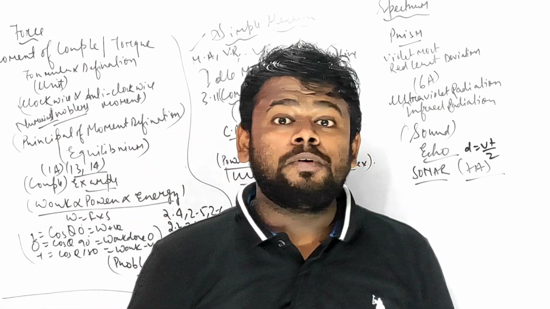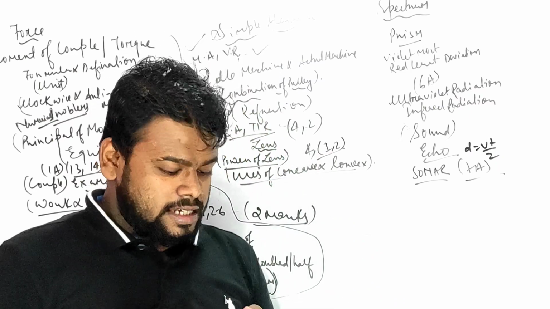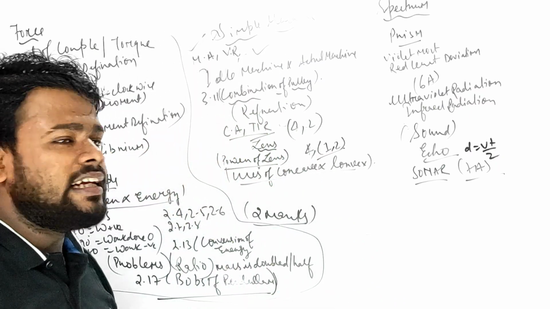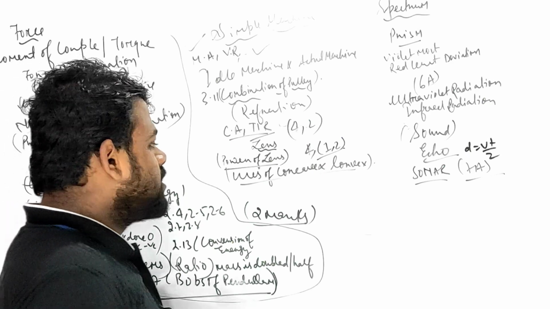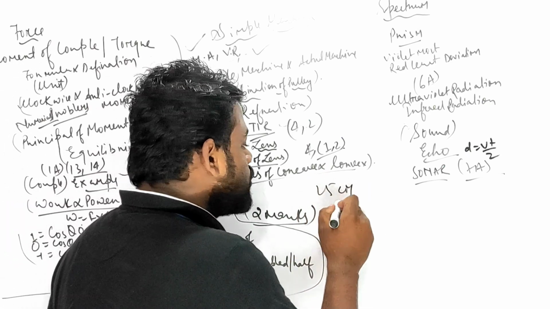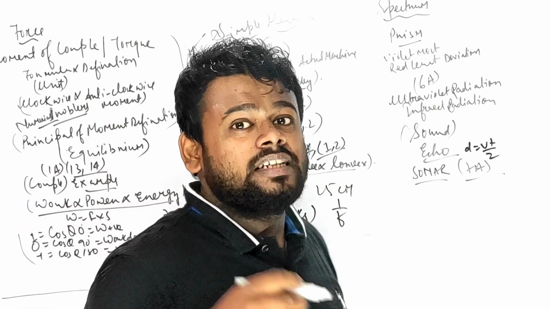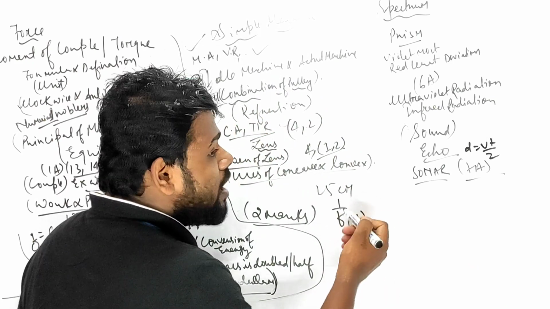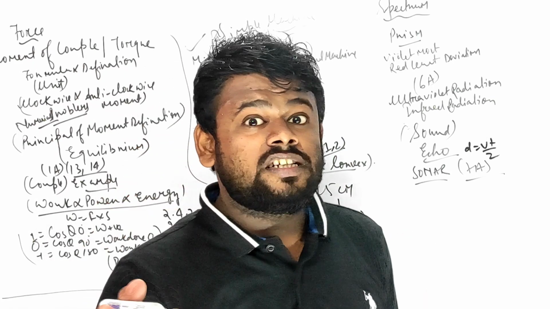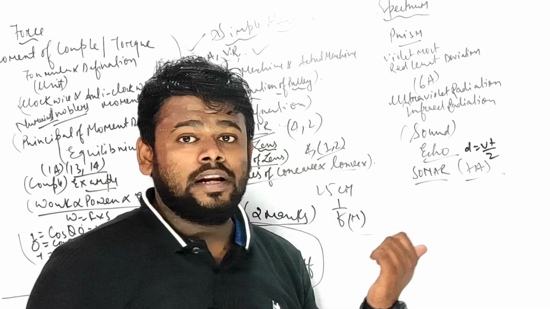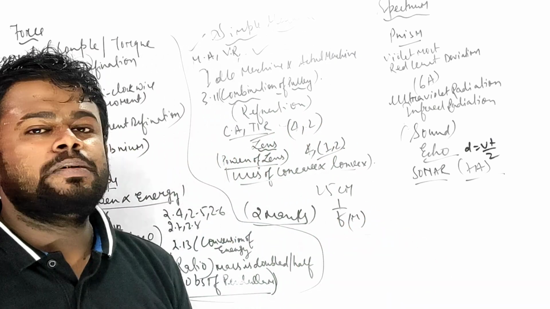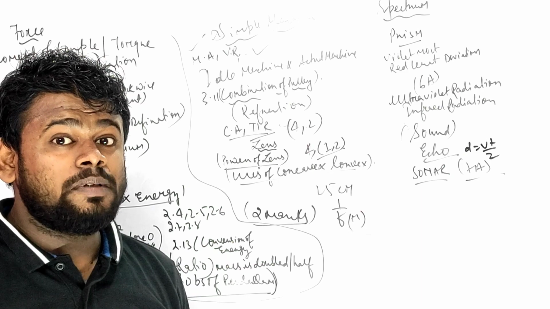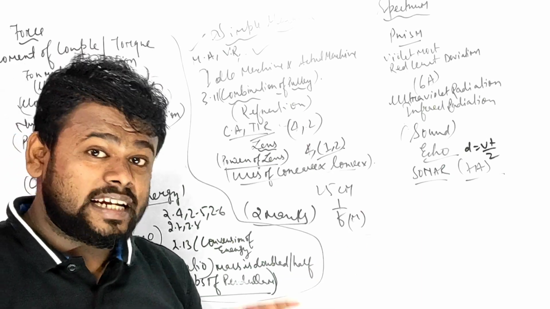Power of lens, how will you get it? The cunning ICSE teachers, they are very cunning, and they will make this test. Suppose 25 centimeter is given, so 1 upon f is the power of the lens. 1 upon f, we have to take in meters. If it is in centimeters, then what will happen? Vice versa, reciprocal. You have to understand this very well. If 5 meters is given, that means 1 by 5. If 25 centimeter is given, 25 by 100. That is very important.